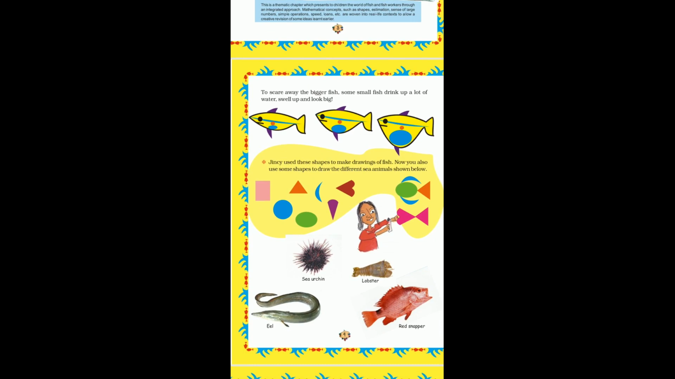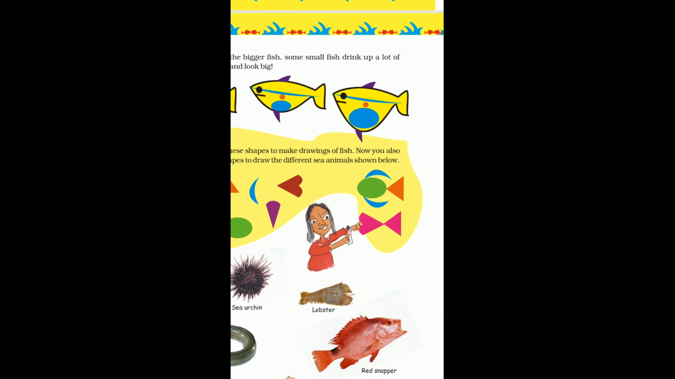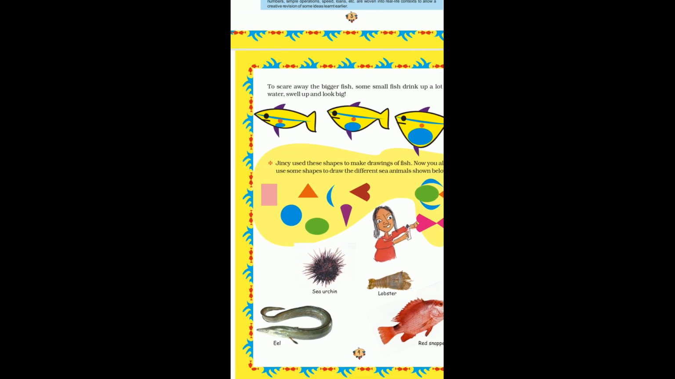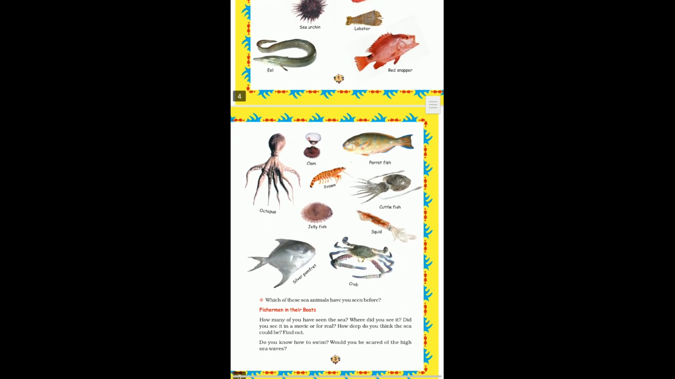Now Jinsi used shapes. I have already shown you how to make the fish, and she used shapes to make the fish. You can see here in the diagram, and the shapes are given to you already in the worksheet also. And there are so many sea animals. You have already seen them on the National Geographic Channel or Discovery.